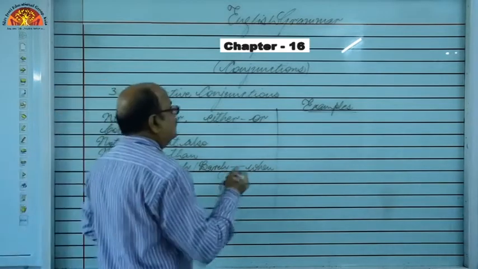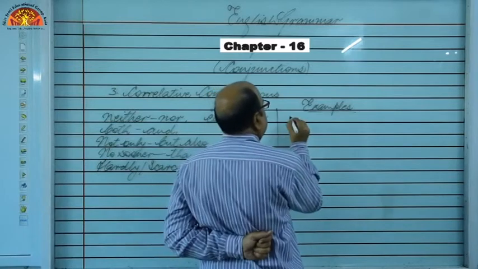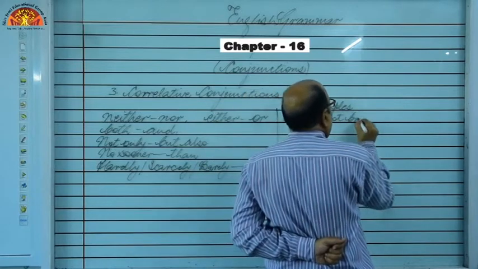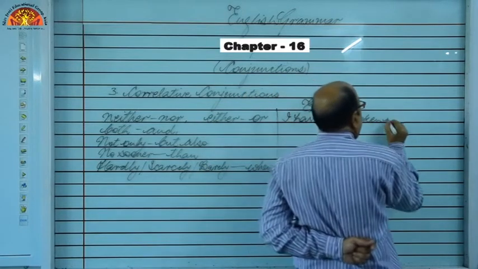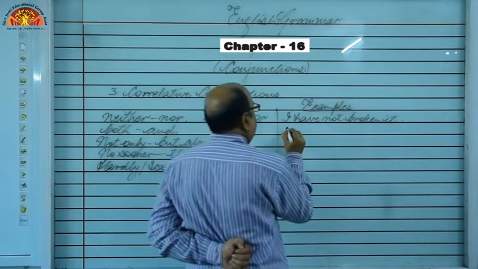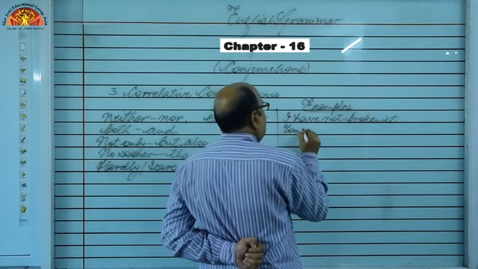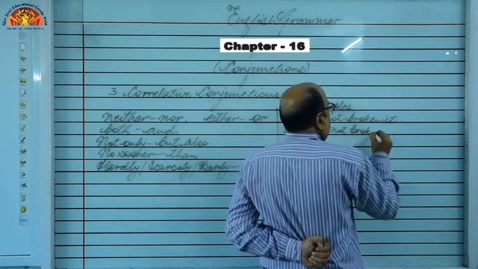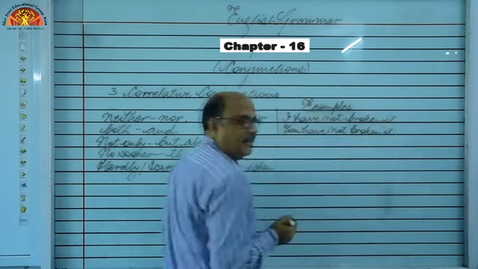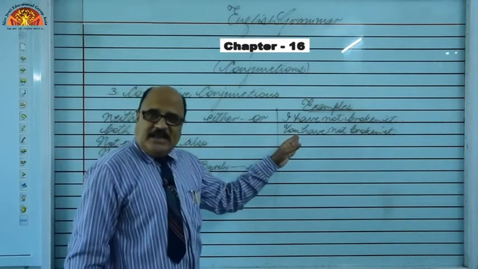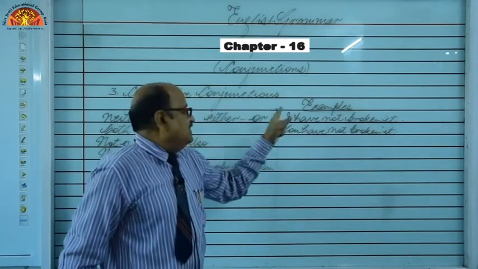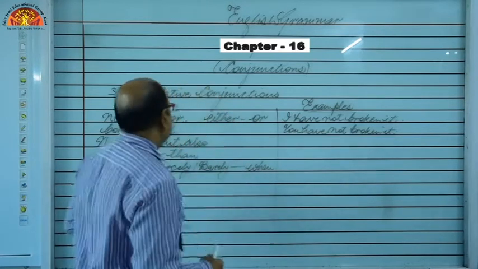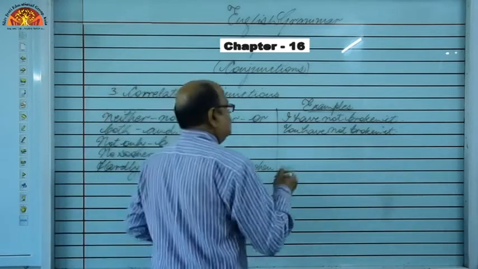For example: I have not broken it, and you have not broken it. Do you think, students, these are negative sentences? Now we are going to connect them. This is negative, so we are using neither nor. So, how to write?